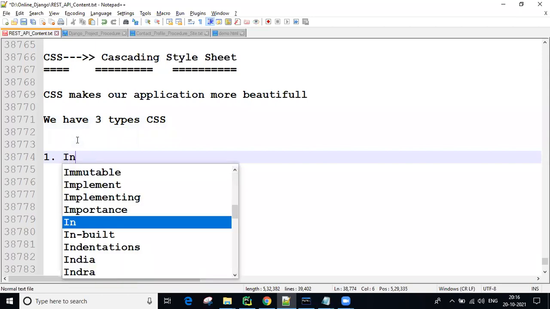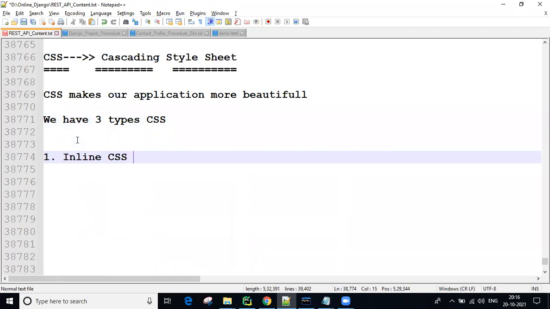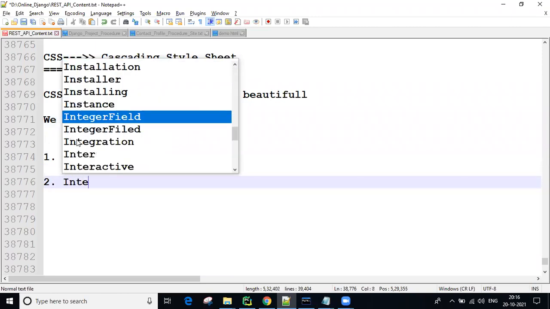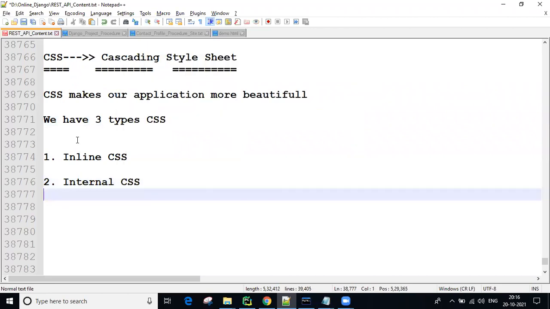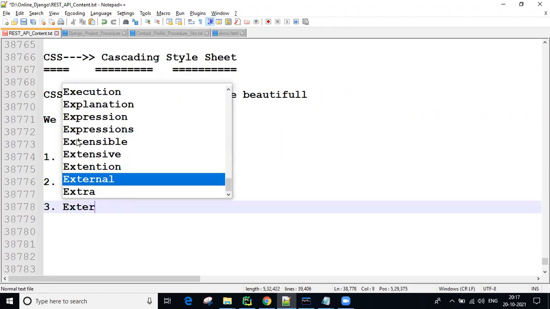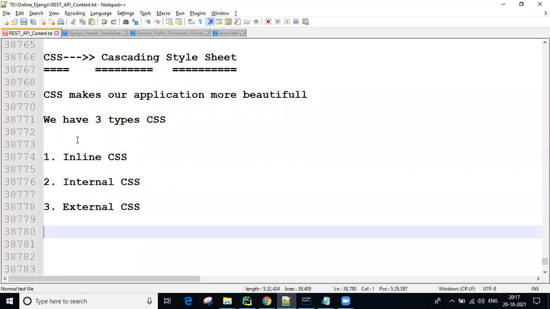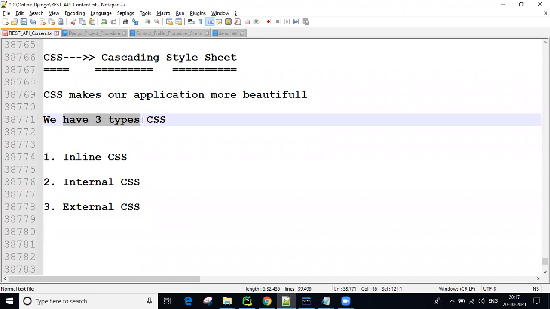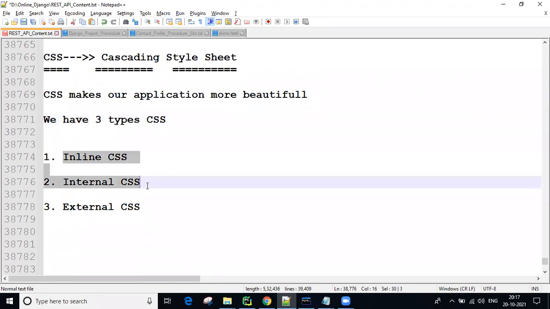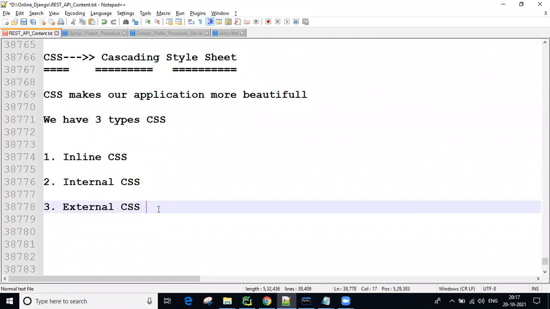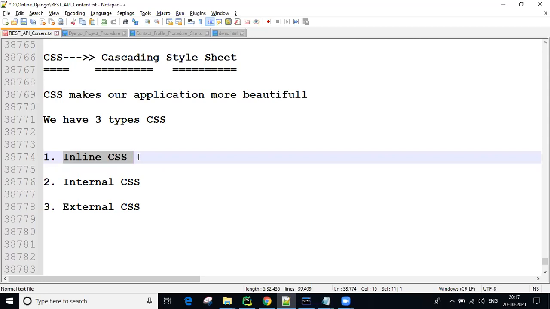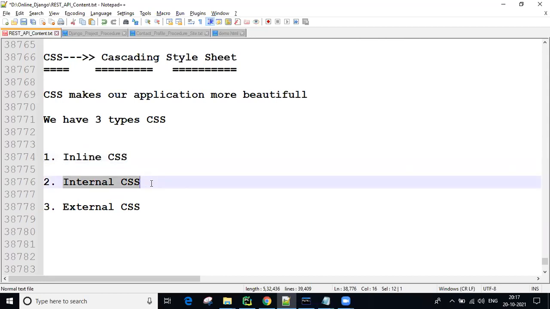What are those? The first one is inline CSS. The second one is internal CSS. And the third one is external CSS. So how many types of CSS are there? Three types: inline, internal, and external. Now, for inline, where are we writing and how are we writing? These points are all important. For internal CSS, where are we writing, why, and how? Same for external also.